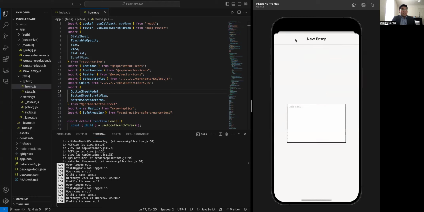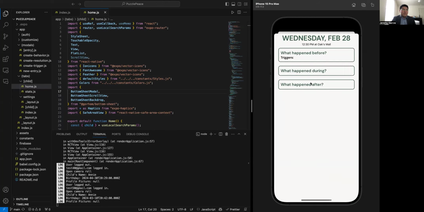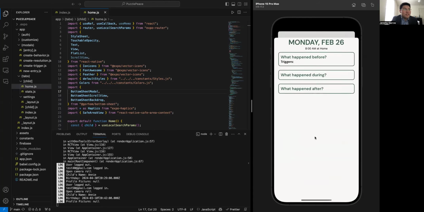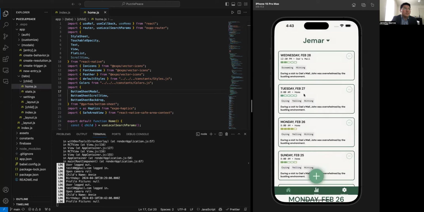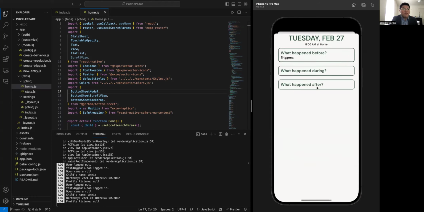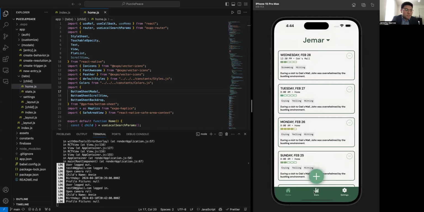This is a work in progress, but this is the new entry page, where you'd be able to input everything in each entry. Once you select any entry, that will provide the full summary of the entry, which includes what happened before, which is going to be the triggers, what happened during, which is going to be the meltdowns, and what happened after, which is going to be the resolution techniques or any interventions that were used to attempt to resolve the meltdown. And then we're also going to include the note written. And also here's the time and location and all that very important information. So that's a work in progress of the styling and all of that.